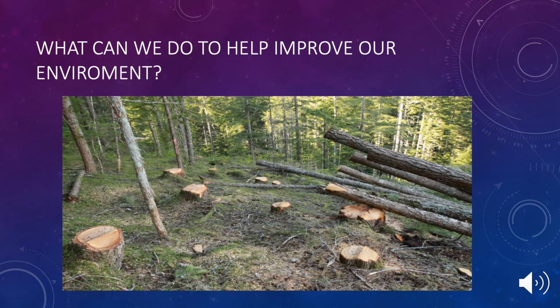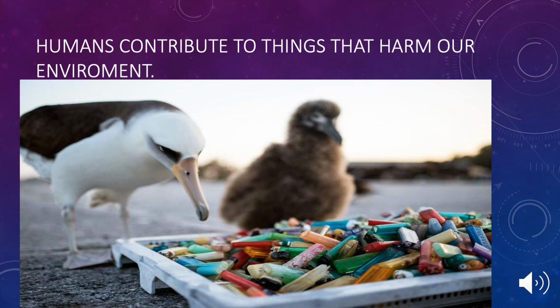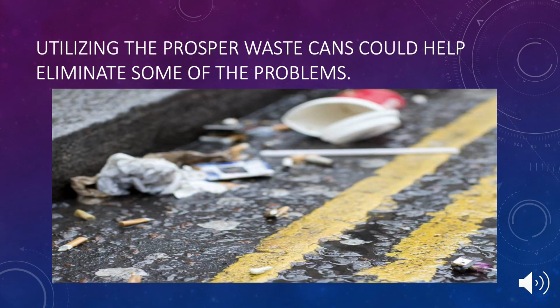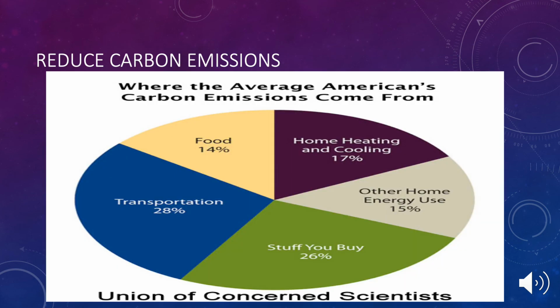What we can do to help improve our environment is to stop cutting down trees and start replanting trees that produce oxygen. Humans contribute to the things that harm our environment. Utilizing the proper waste cans could help eliminate some of the problems we face today.